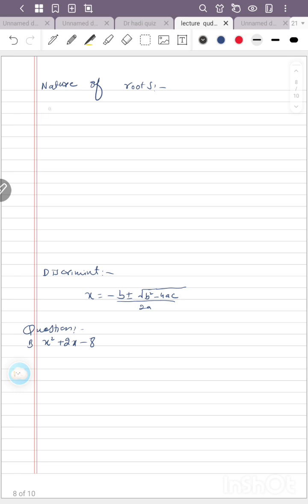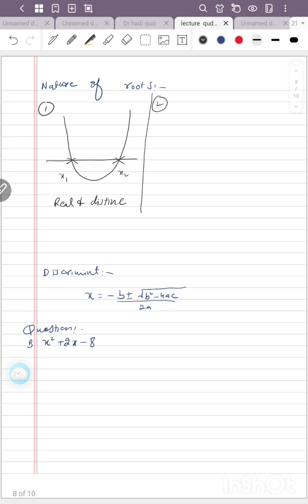Our first property looks like this one. The graph is intersected at two points x1 and x2, so we say that the roots are real and distinct. Number two, I have to write it.